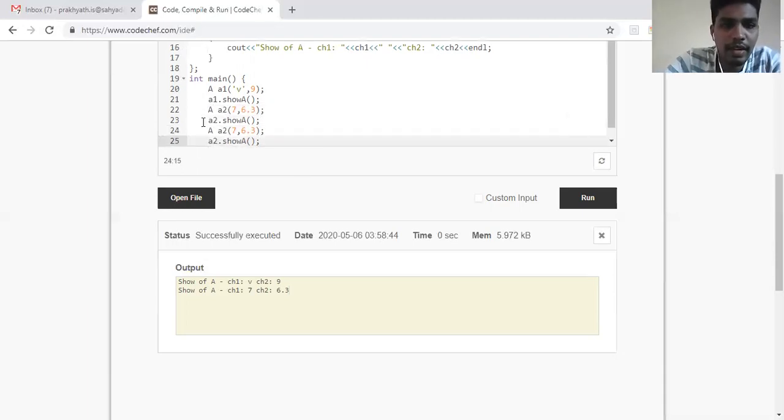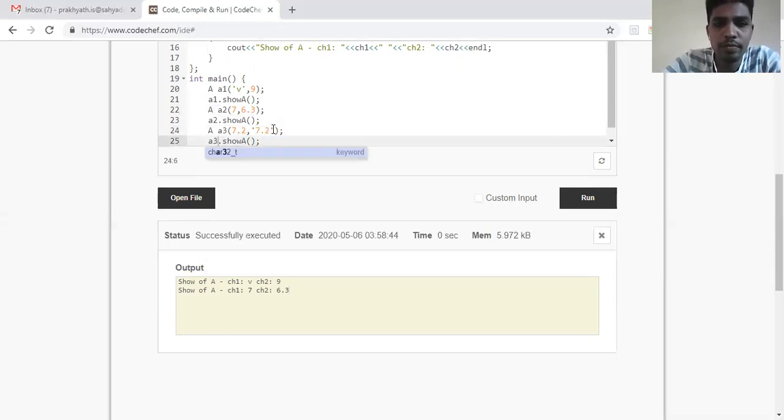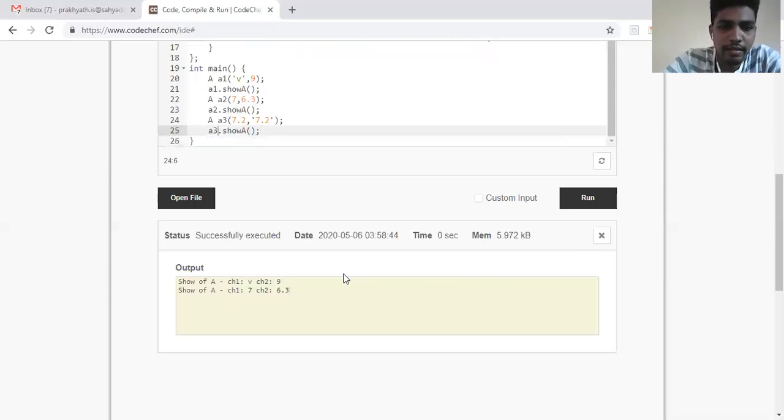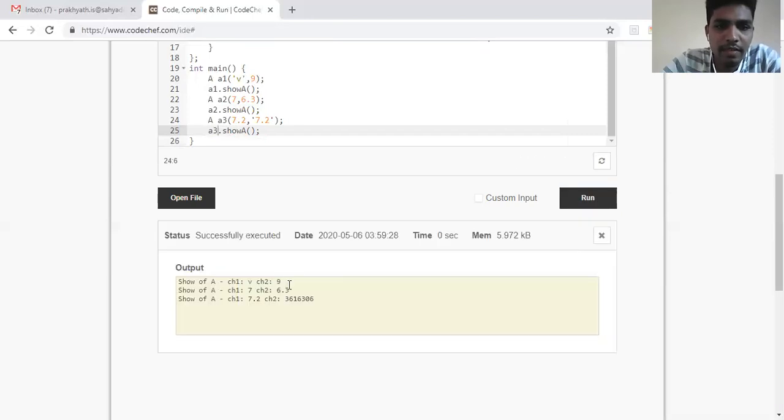We'll create the next object, A3. One is a floating point, so I'll write 7.2, and another is a character. Then let me call A3 dot show and run the code. You can see here, one is V and 9 because of the first object, another is 7 and 6.3 because of the second object, and another is 7.2 and the character.